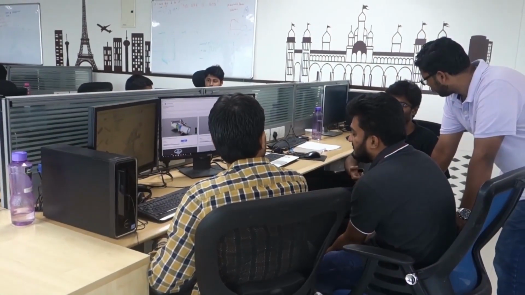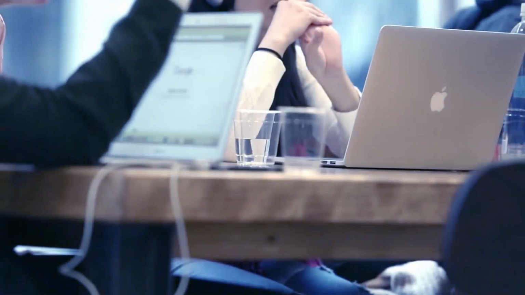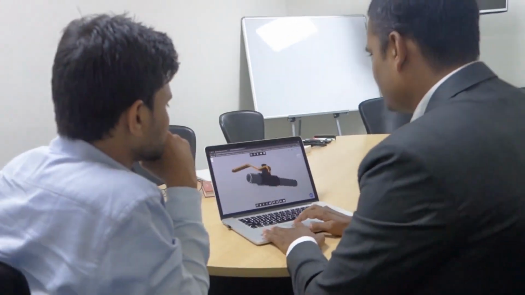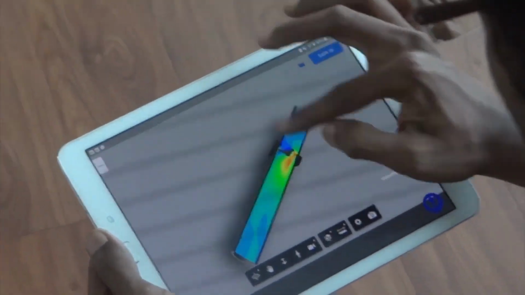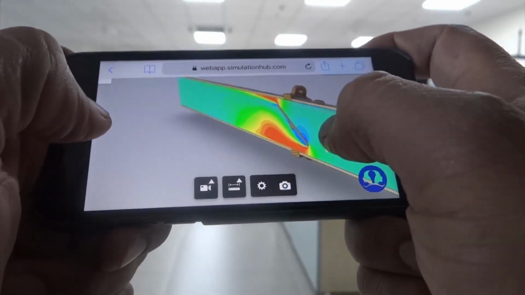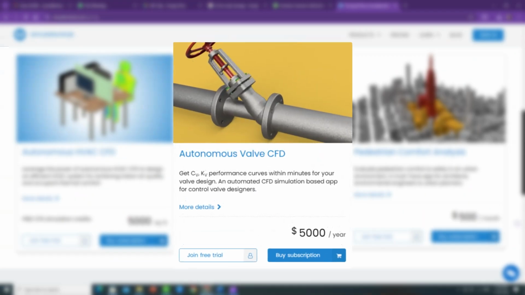Autonomous Valve CFD has been developed by fluid flow experts from the simulationHub team. It's an application on steroids that is quick and manages all your projects seamlessly without the need for manual updates. Stakeholders from different geographies can view and explore the new designs from any device. It's not just high in performance, but also light on budget.